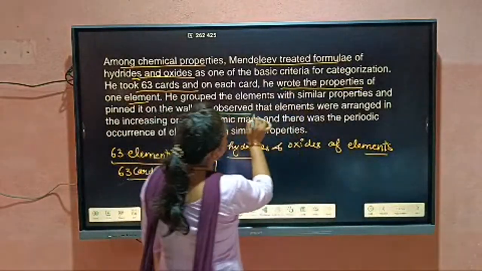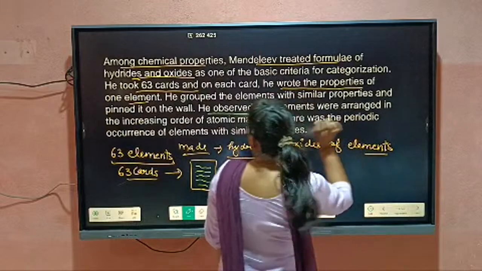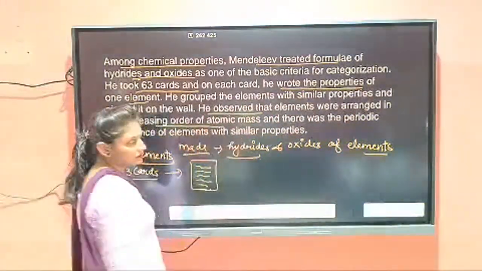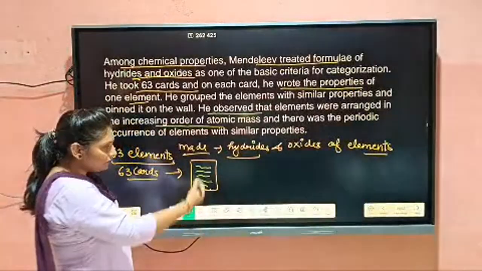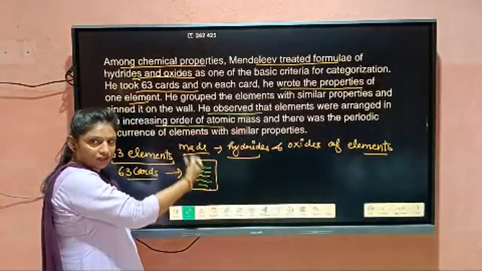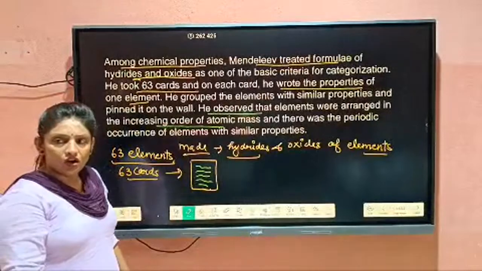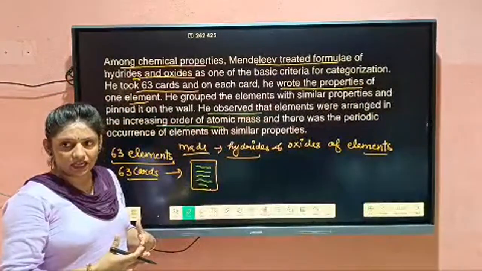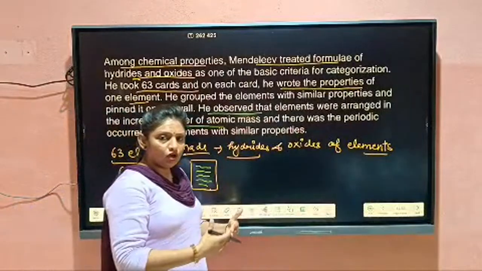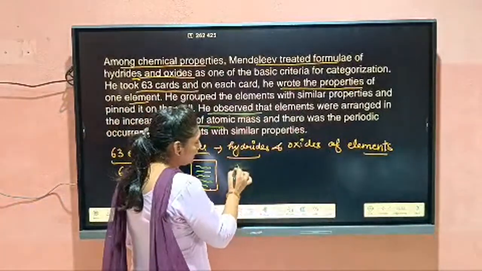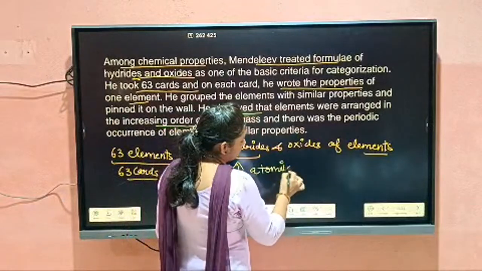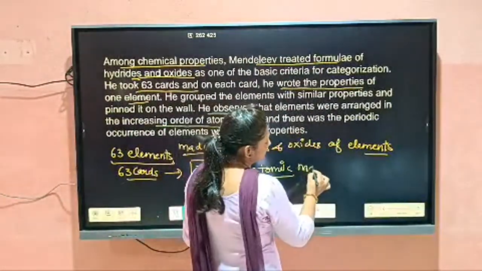Then he observed that elements were arranged in increasing order of atomic mass. After writing the properties of different elements on each card, he kept the cards in order of increasing atomic mass.